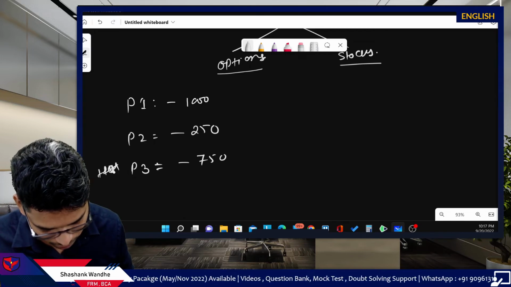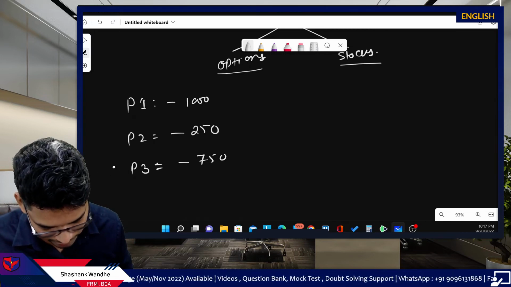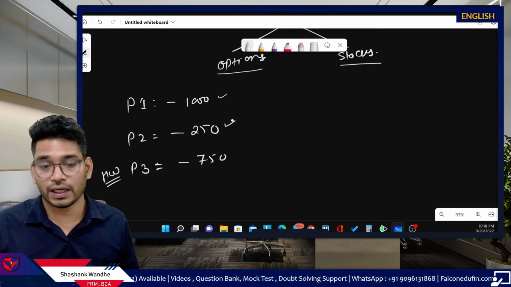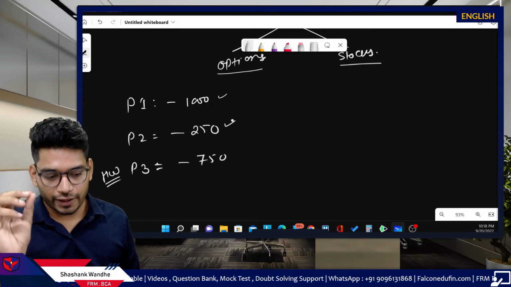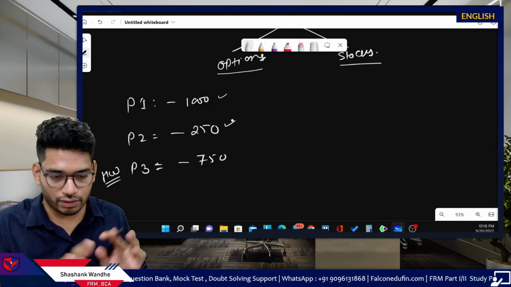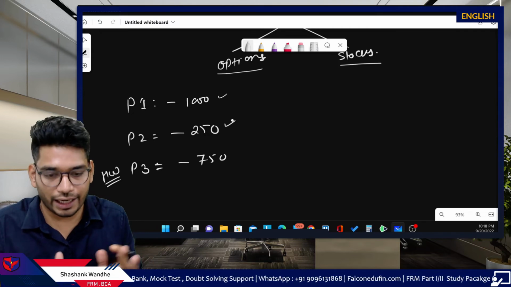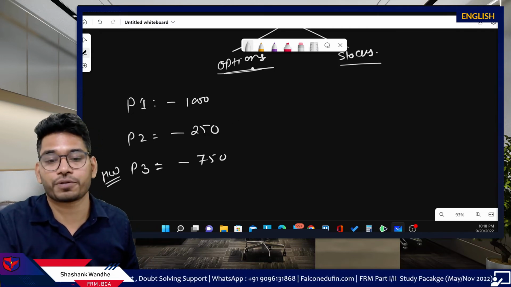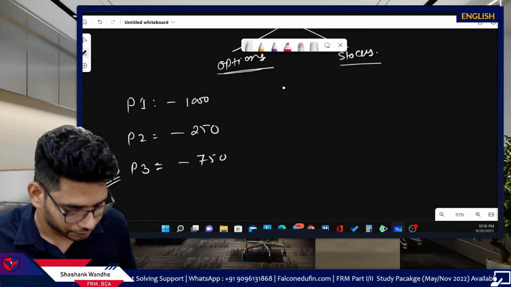I'm providing this in advance. I will just explain these two, and please remember, if you solve these two, you will be good with the rest of the section which relates to delta hedging. Now first let's discuss the option, using options for making the portfolio delta neutral.